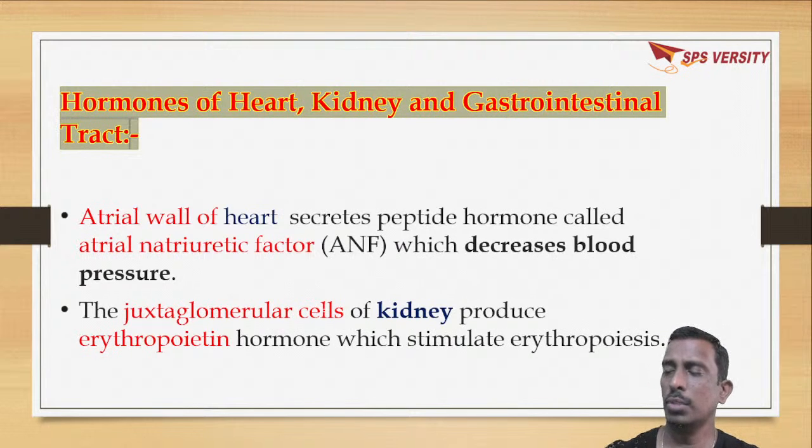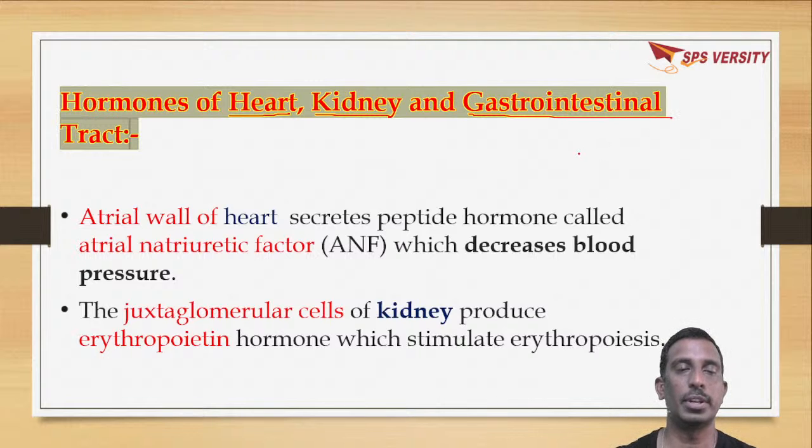Till now we have discussed various endocrine glands like hypothalamus, pituitary, pineal, thyroid, parathyroid, thymus, pancreas, testes, ovary. These all are the endocrine glands. Not only this, even some internal organs, like heart, kidney and gastrointestinal tract, will secrete hormones.